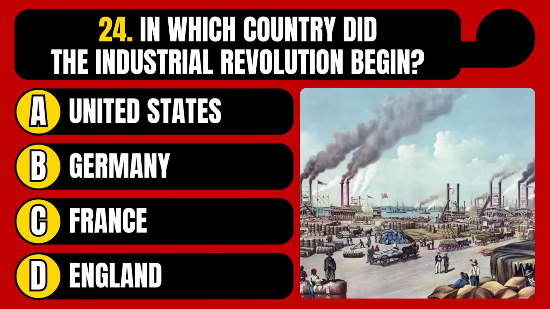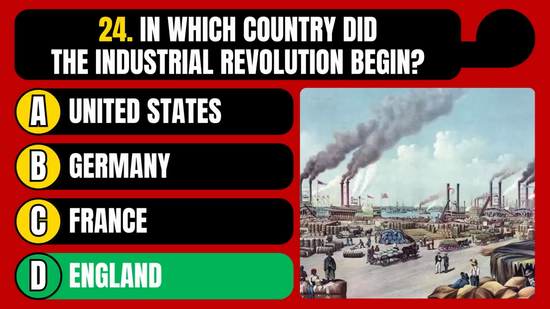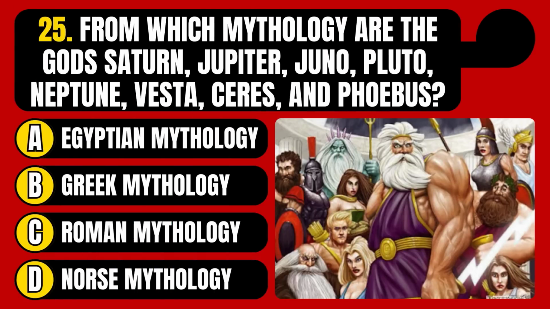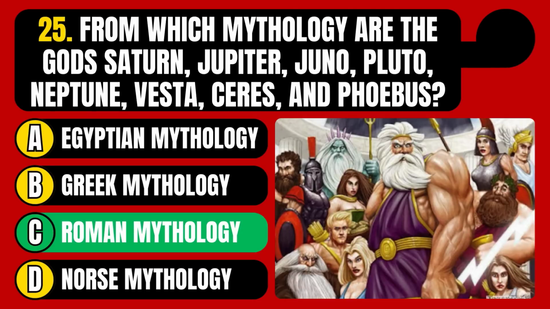In which country did the Industrial Revolution begin? United States, Germany, France, or England? The correct answer is option D, England. From which mythology are the gods Saturn, Jupiter, Juno, Pluto, Neptune, Vesta, Ceres, and Phoebus? Egyptian mythology, Greek mythology, Roman mythology, or Norse mythology? The correct answer is option C, Roman mythology.